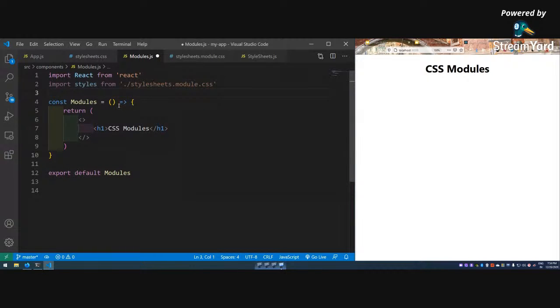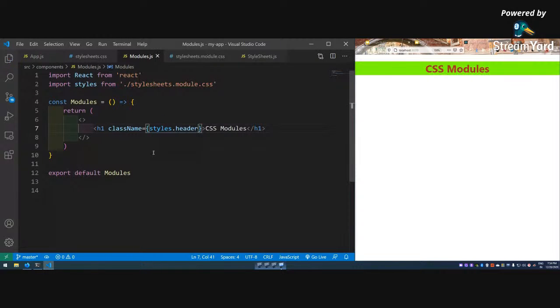Then it is not yet applied. Class name equal to styles dot header. So we are importing it as styles, and this is done by React. Styles dot header, and it is done. This doesn't affect any other thing because we are doing it by styles, so it will not affect anything else.